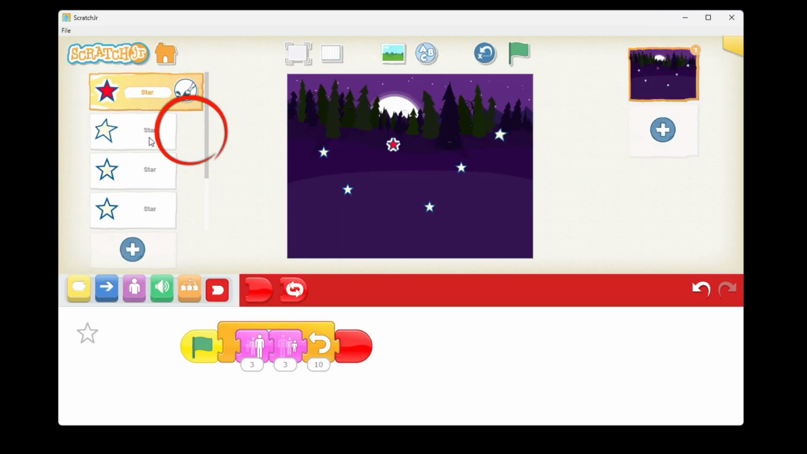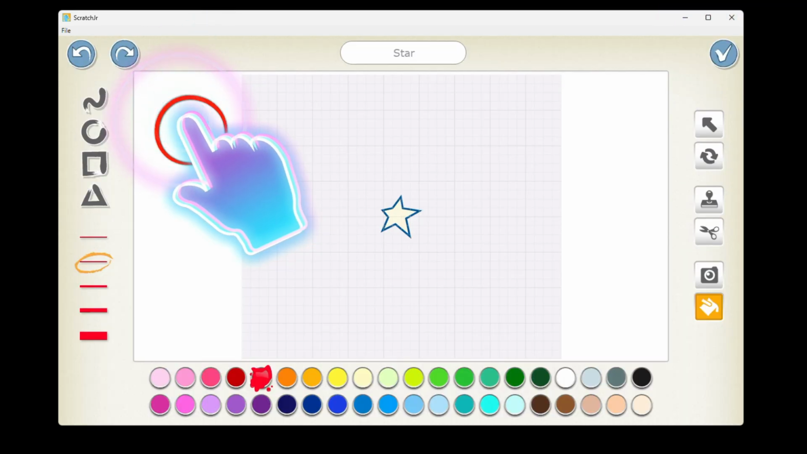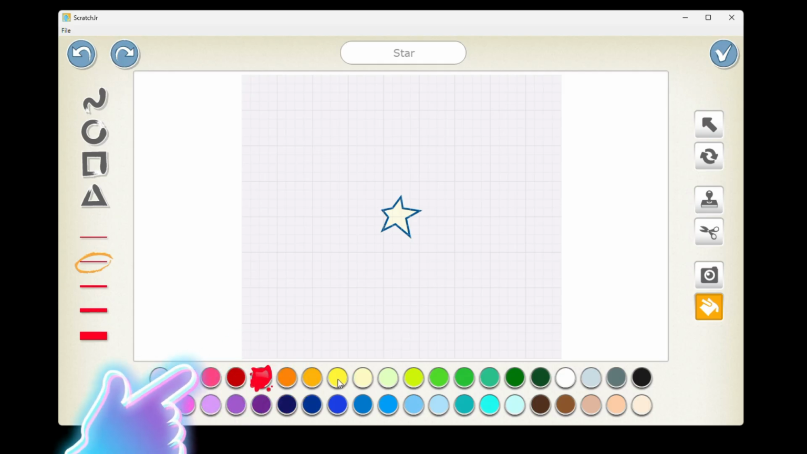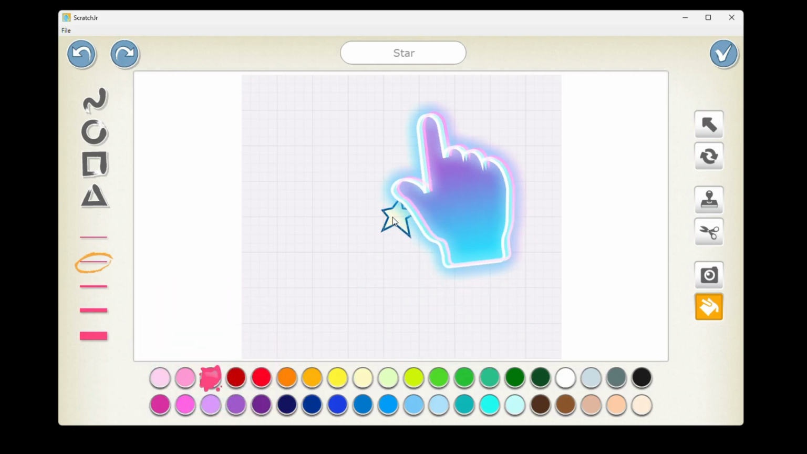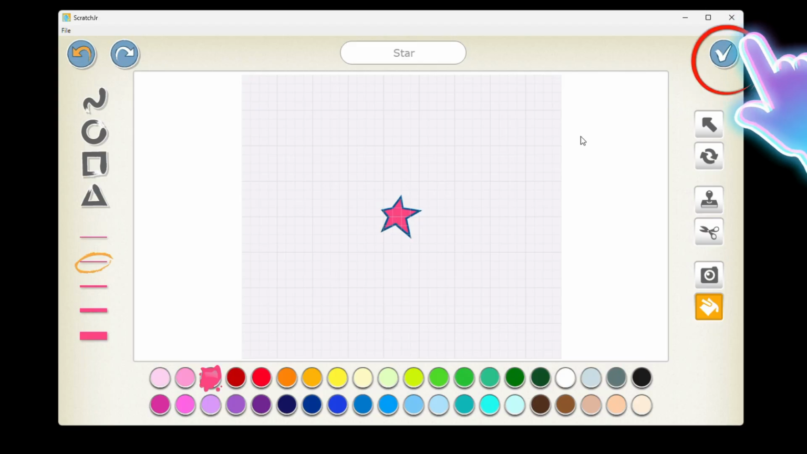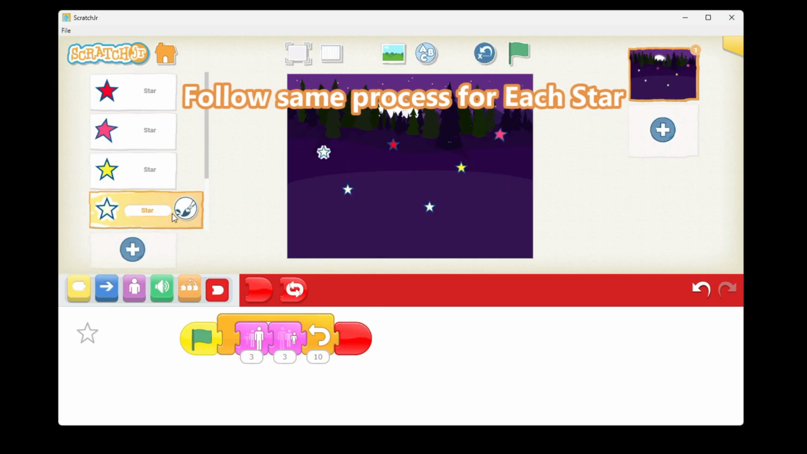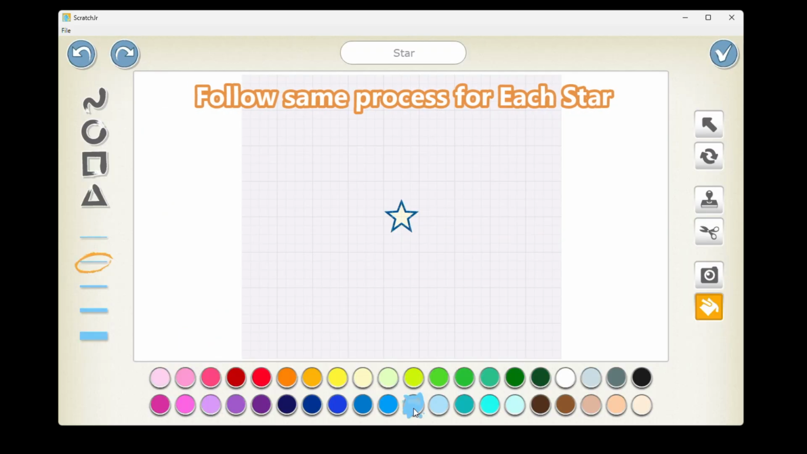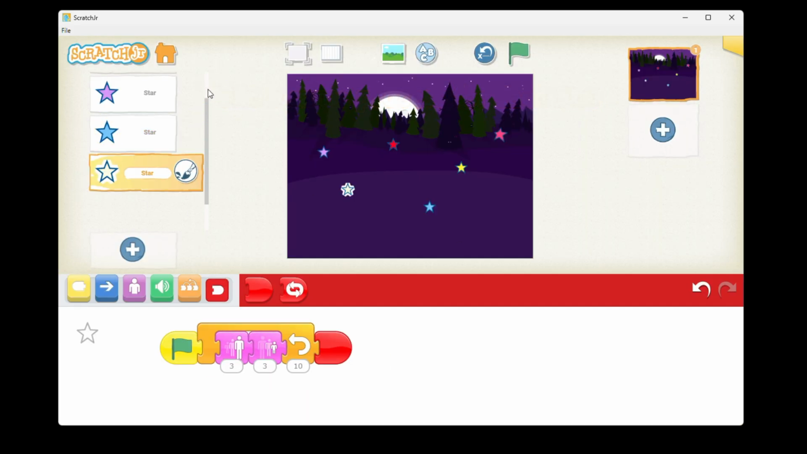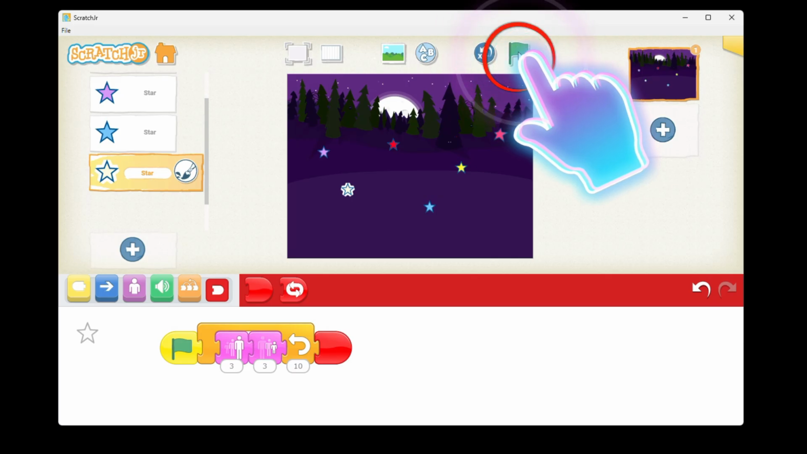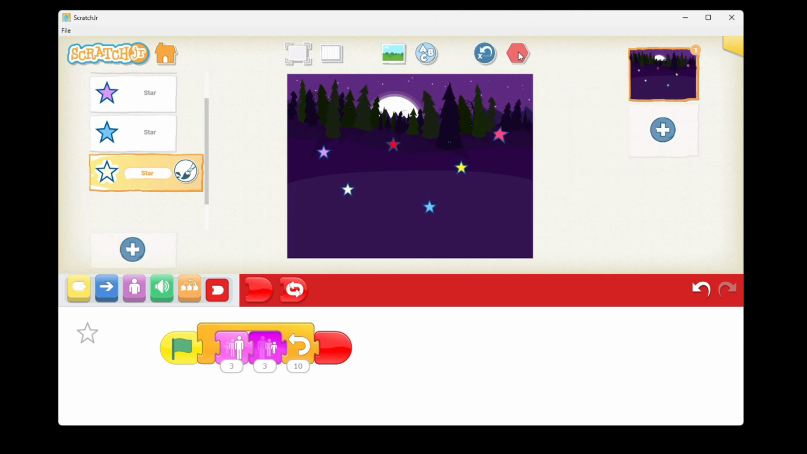Okay, then select the second star, go to the paint editor window. I'm taking, suppose, this color. Okay, again I have to change. Okay, fine. Now only this much color I want. You have to simply click on this green flag. Now see, it is blinking